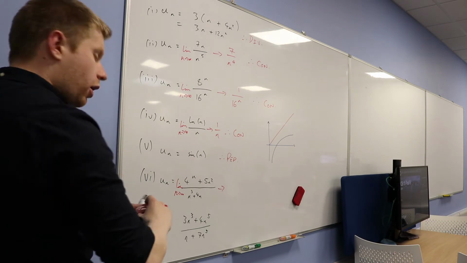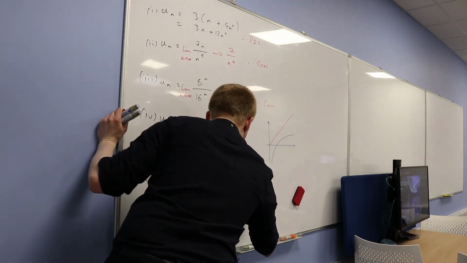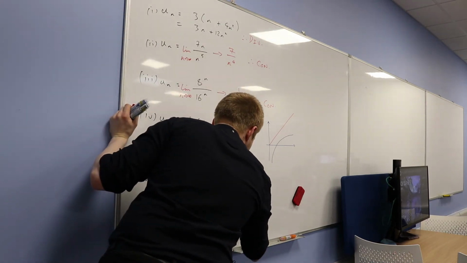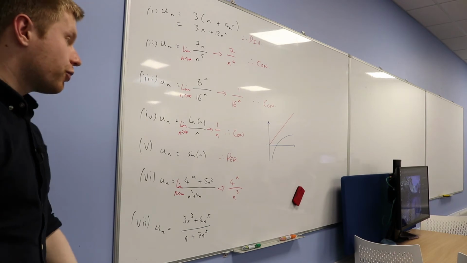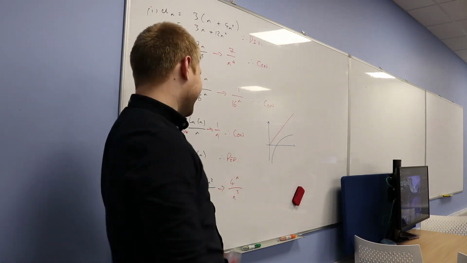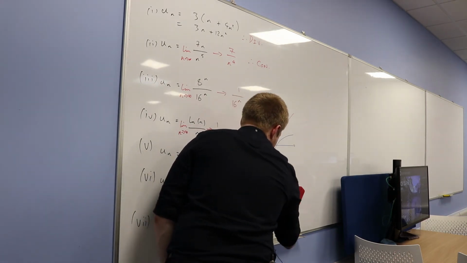What term's going to dominate on the numerator? It's the 4 to the n. What term's going to dominate on the denominator? It's going to be the n cubed. Okay, I've changed my mind. Are you happy that term's going to grow massively, much, much quicker than a mere periodic one? Sorry, I thought that said 4n, right? It's 4 to the n. Okay, so therefore that is divergent.